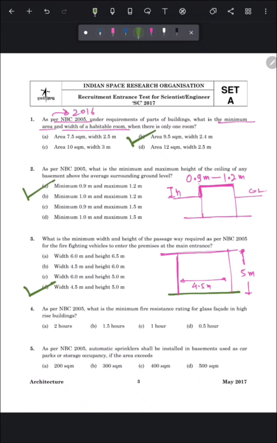Next question is, as per NBC 2005, what is the minimum fire resistance rating for glass facade in high-rise building? Fire resistance rating for glass facade in high-rise building should be 2 hours. Also, we have to understand the definition of fire resistance rating. It typically means the duration for which a passive fire protection system can withstand a standard fire resistance test.